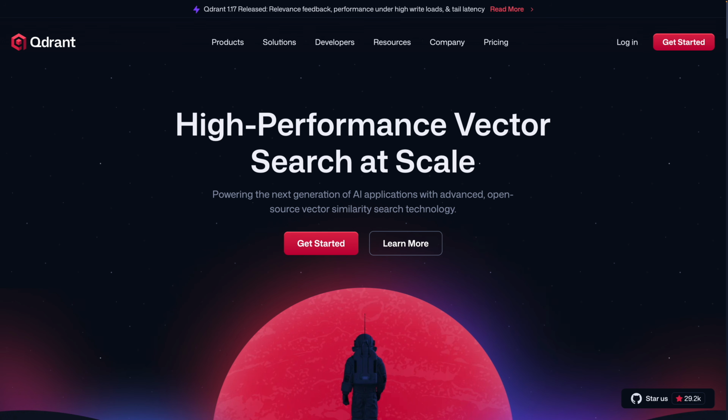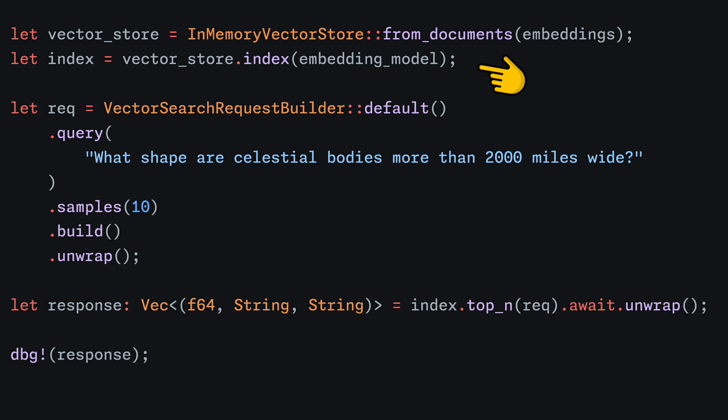Qdrant would be an example of one of those, and wow, look at that landing page. That is the most gorgeous landing page I've seen in a long time. Anyway, I digress. Then grab an index from the store, and if you want, you can query it directly for semantic search as we see here.